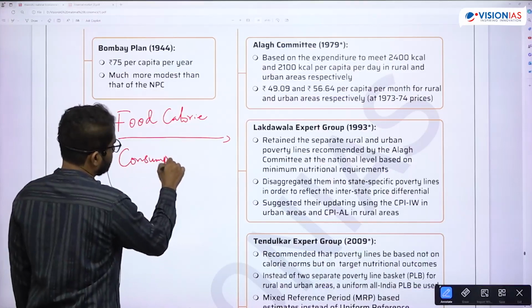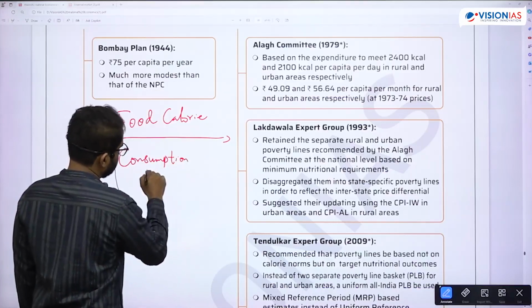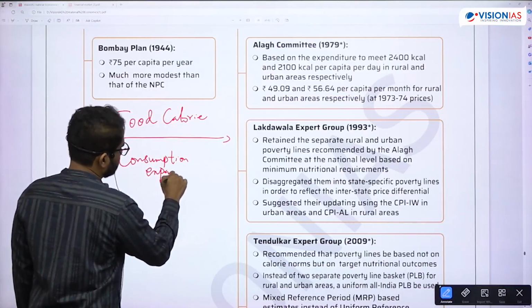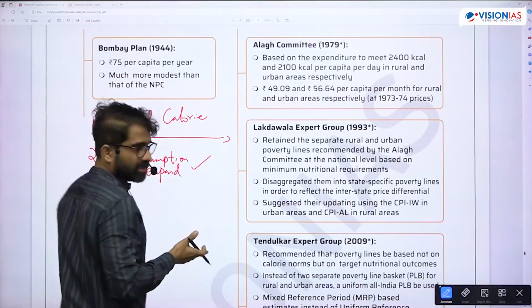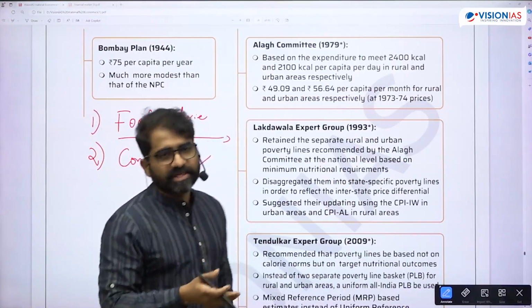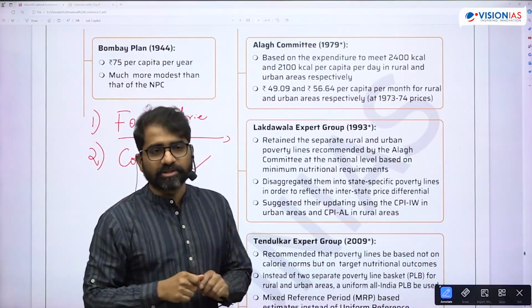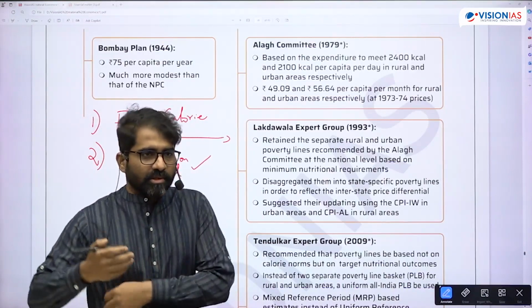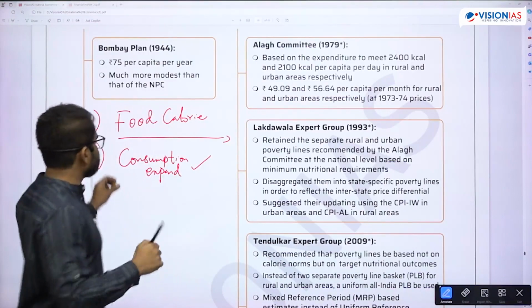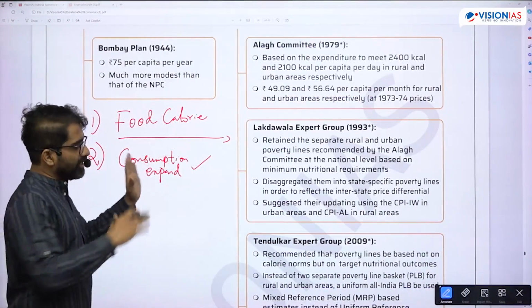You can calculate poverty using income or per capita consumption expenditure, but this is always seen as a better method because people without income also consume, for example old age and children. So continue with the per capita consumption expenditure method.